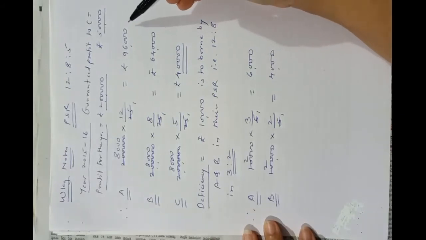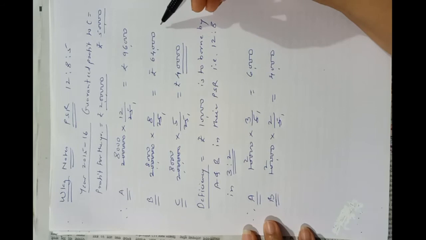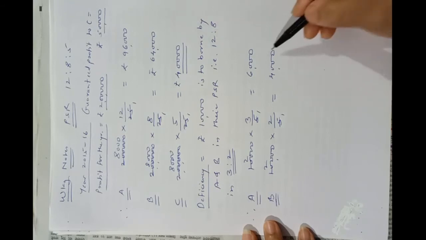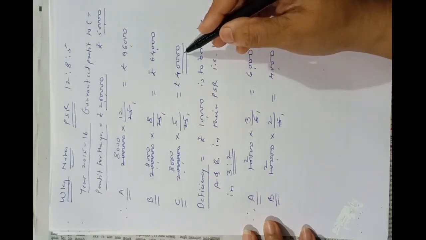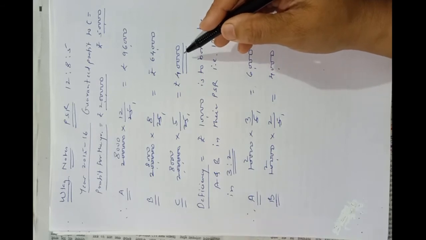So we have to deduct 6,000 from A's share and we will give A 90,000 rupees, 4,000 from B's share we will give him 60,000, and C will get, by adding 10,000 to his 40,000, the guaranteed profit rupees 50,000. Understood? So this is the case for the year ended 31st March 2016.